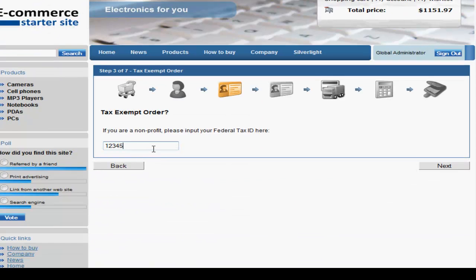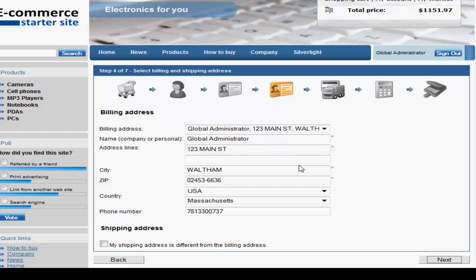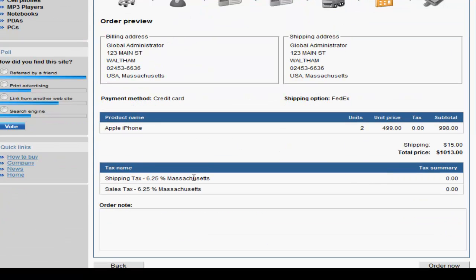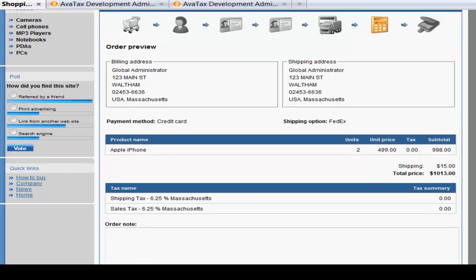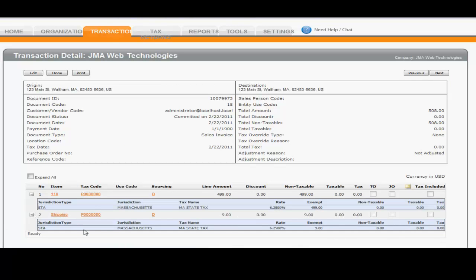What it's doing is it's going to match this customer code and this federal tax ID, and if it does, it'll wipe out the tax, as seen here. Once orders are complete, they'll go into the Avalara admin with details. In this case, this is a tax-exempt order.